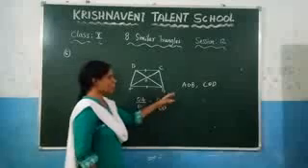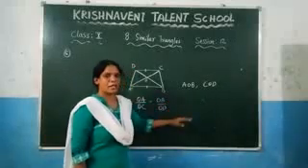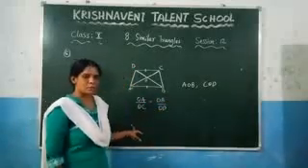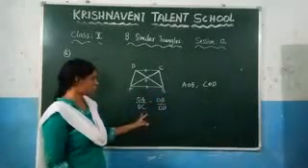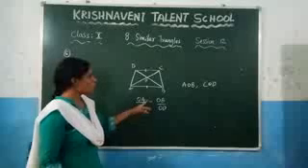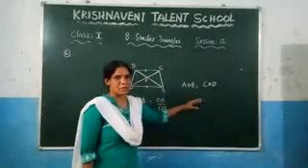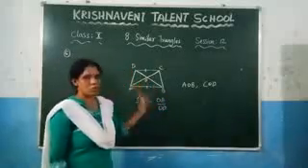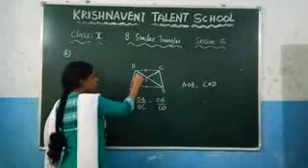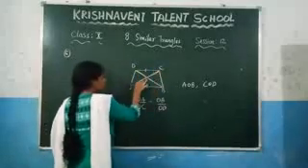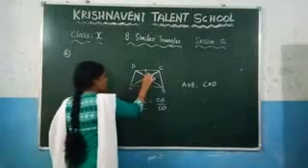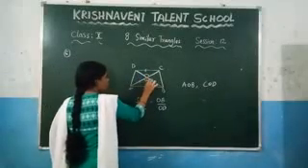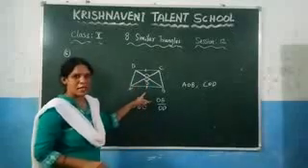Now if you can prove these two triangles are similar, then since they are similar, you can take their corresponding sides so that you will get this equation. Now how do you prove these two triangles are similar? First you need to consider those two triangles, and you know that these are intersecting lines, right? Here these are the vertically opposite angles, and you know that vertically opposite angles are equal.